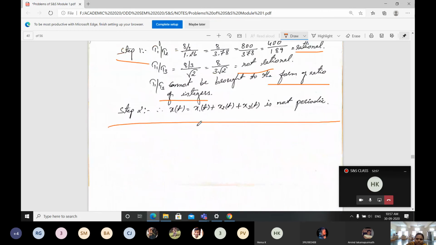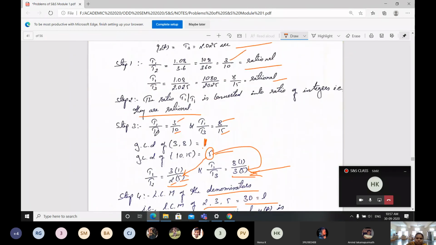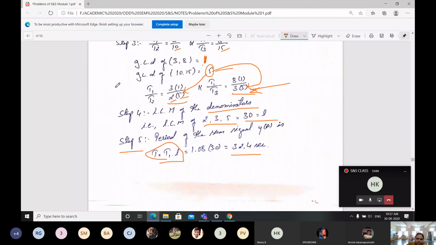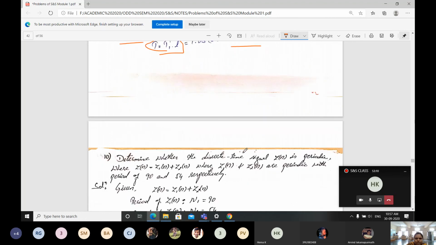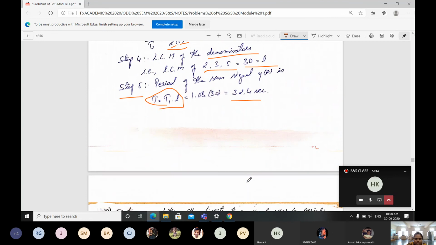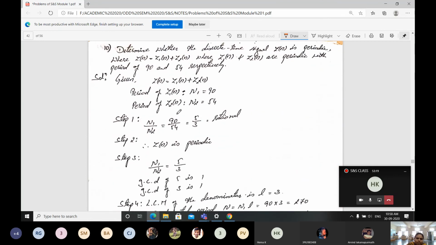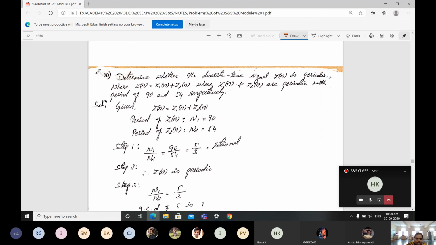If it is non-periodic, you will find that at step 2 only. When it is periodic, you have to follow all five steps to get the fundamental period. Okay, this is in terms of continuous time. Next we will solve the case where it is discrete. The same steps you have to follow here also.